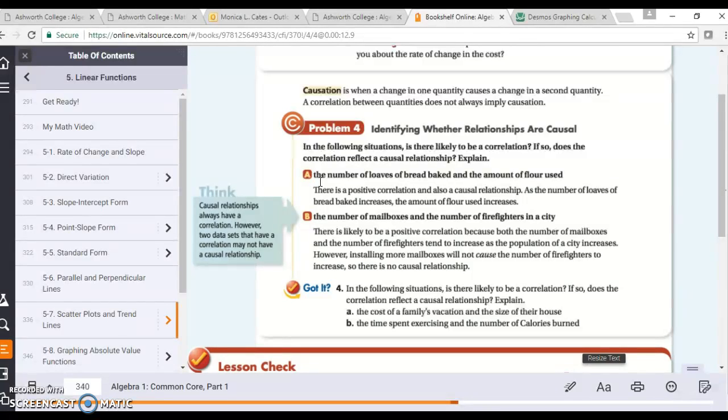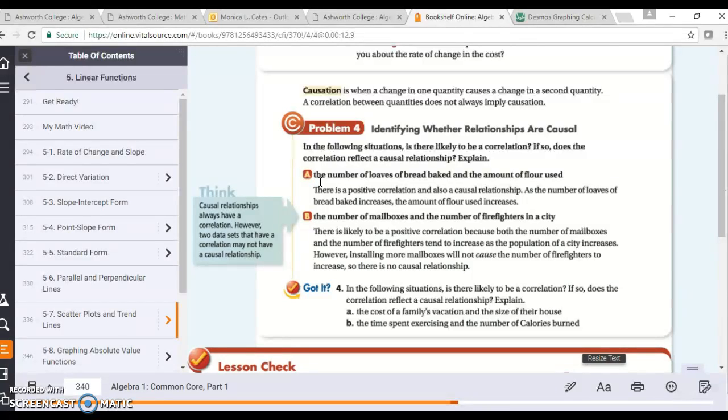So there is a positive correlation and also a causal relationship. As the number of loaves of bread baked increases, the amount of flour used increases also. So you know, the more bread you bake, the more flour you're going to have to use. So that means that this is a positive correlation and it is a causal relationship.